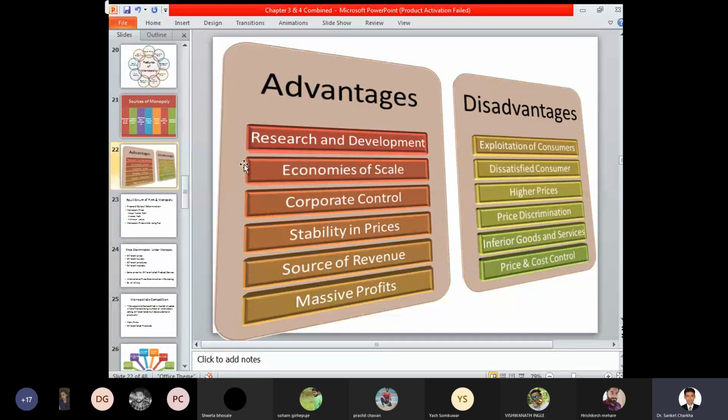Stability in prices. The major advantage of a monopoly market is the stability in prices, with respect to how the price is controlled in the market. Monopoly is a market situation wherein there is only one seller, and that one seller is ruling or controlling the market. Whenever we have only one seller, the same price rules: the same price offered by the monopolist is offered to all the people, and accordingly the product is offered for sale. So there are higher chances that the same price will rule in the market, and the same product or commodity can be offered for sale as and when the need arises.